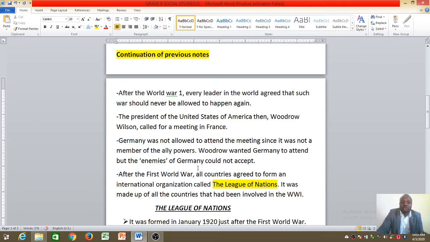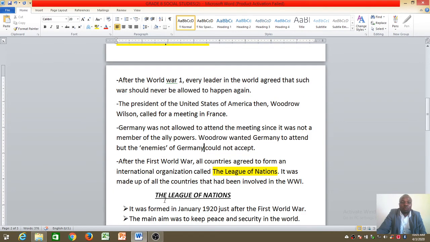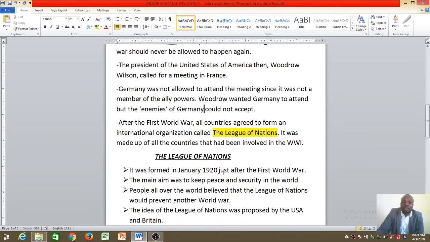of Nations. The League of Nations was made up of all countries that had been involved in the First World War. And we shall be looking further at the League of Nations. The League of Nations, like I have said before, was a big organization. It was formed in January 1920, just after the First World War.